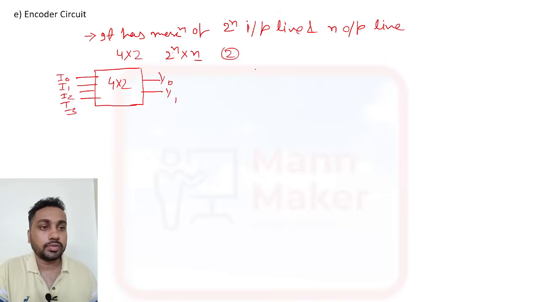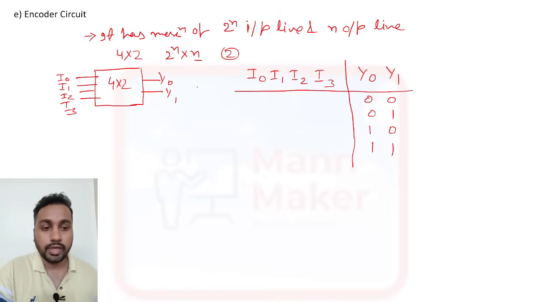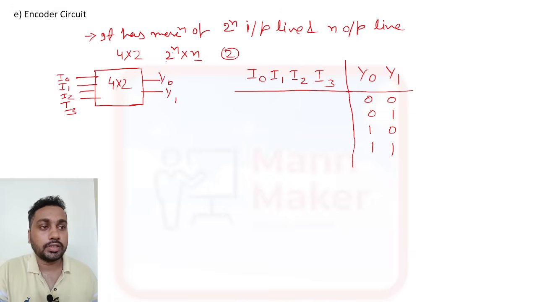Now if you see the truth table, on the input side it will be I0, I1, I2 and I3, and on the output side it will be Y0 and Y1. This is 00, 01, 10 and 11. Encoder encodes only one high bit at a time, so just remember, in the input only one bit will be high.